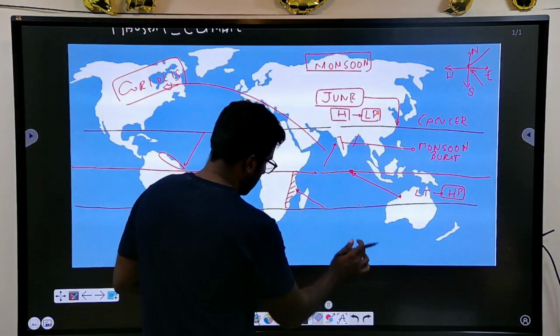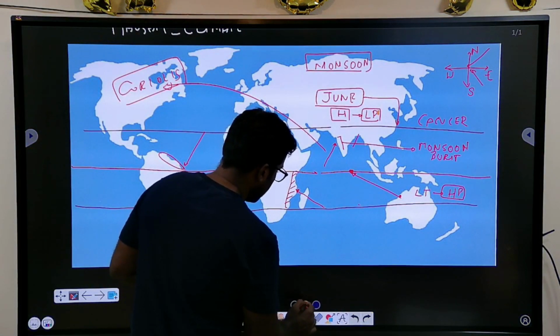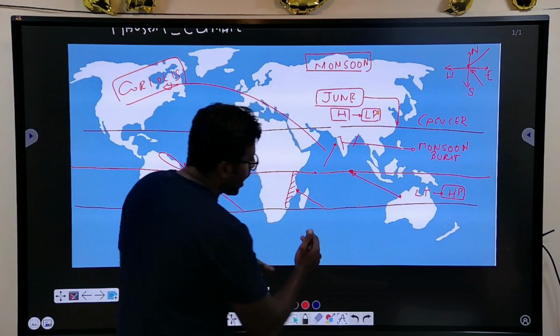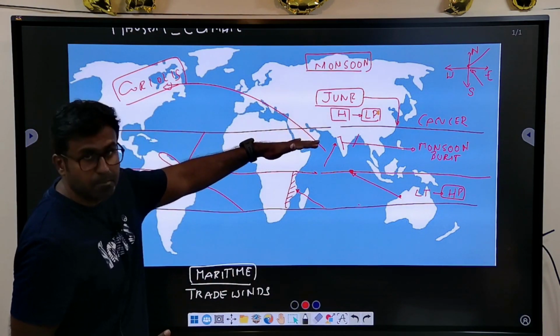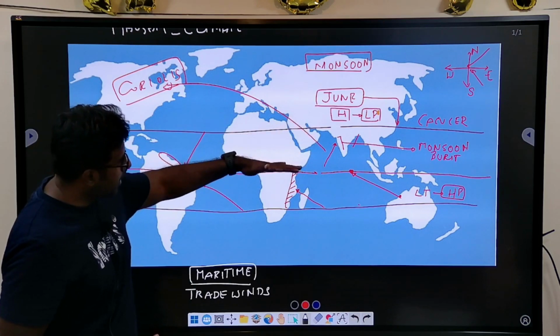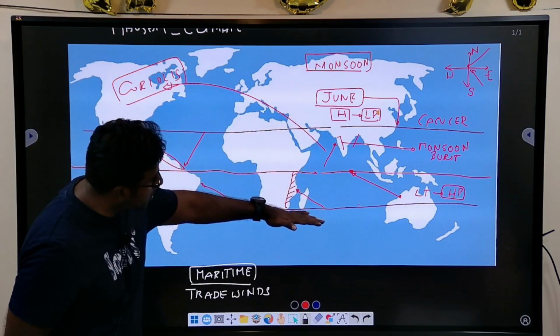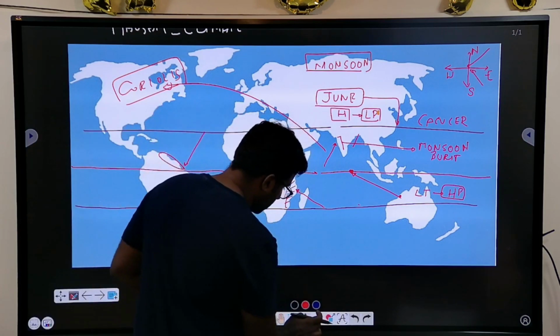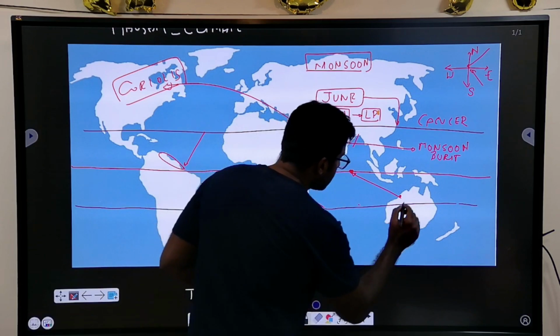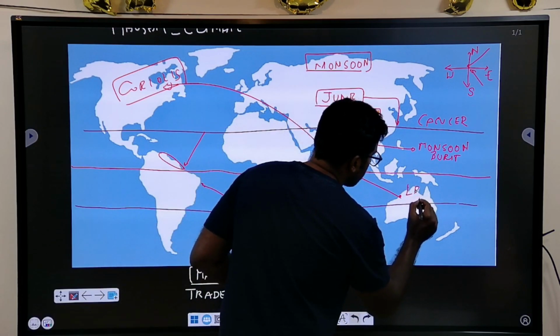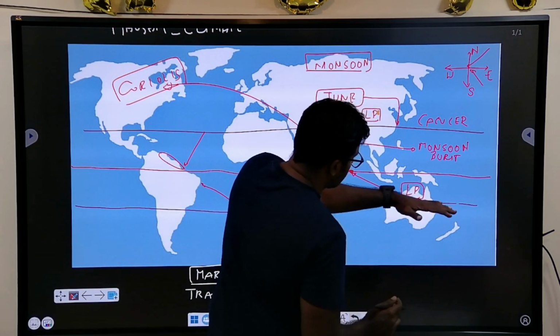it will reverse. How it is going to reverse means, you will find that after June, July, August, September, October, November, the sun starts moving here. So the sun will come to this point. When the sun comes to this point, this region becomes the lowest pressure because of the highest temperature, because the sun is here.